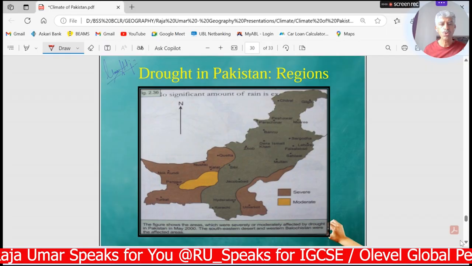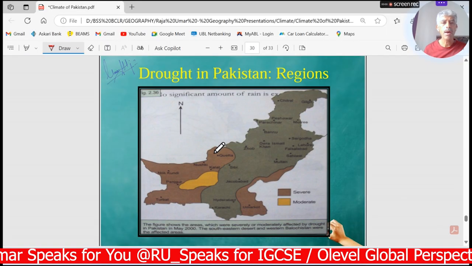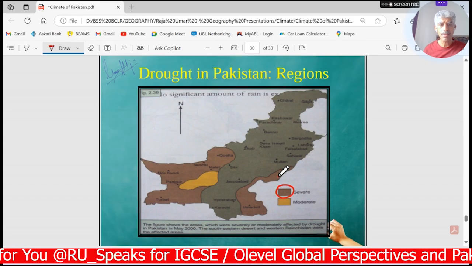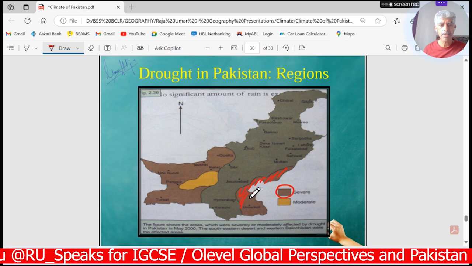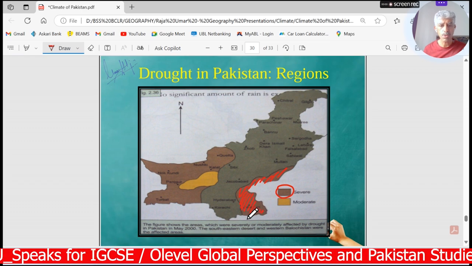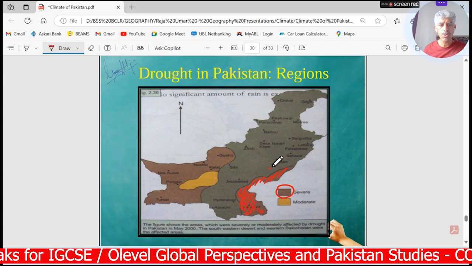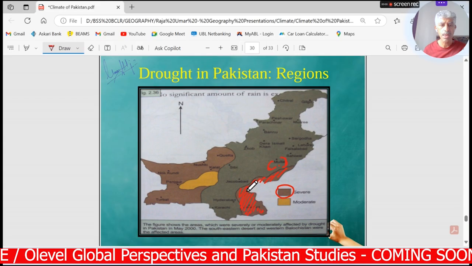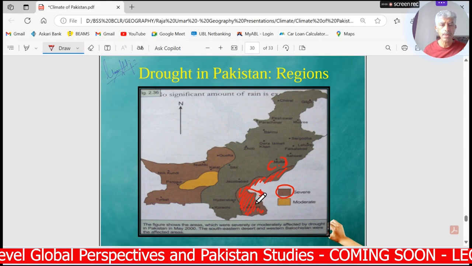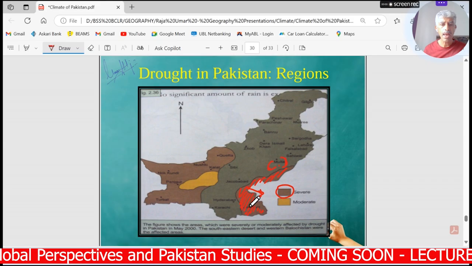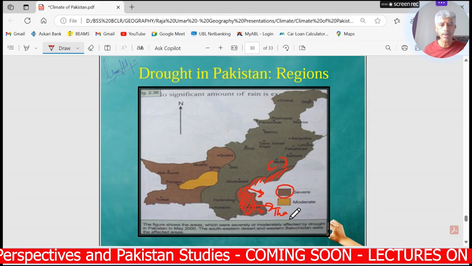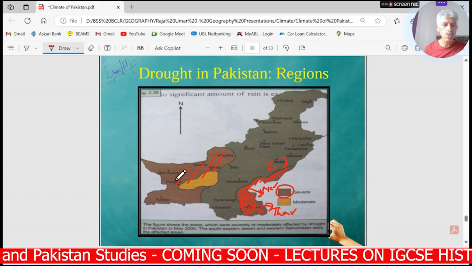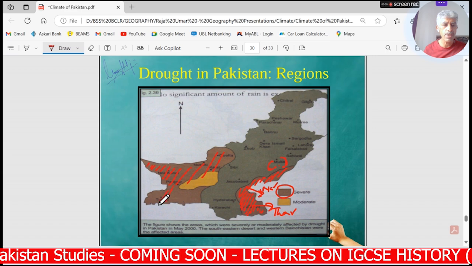Now here we have a map showing which areas of Pakistan are badly hit by drought. If you go to the key, the brown color shows that these areas are badly hit by droughts in Pakistan almost all the year through. As I told you, this is the Cholistan desert of Punjab, Bahawalpur, Bahawalnagar, Rahim Yar Khan regions, Nara desert, that is the Rohi and Gotki regions, and then here we have Thar desert, and here this one is Nara, and you can see over here almost the whole of Balochistan experiences severe drought situation.